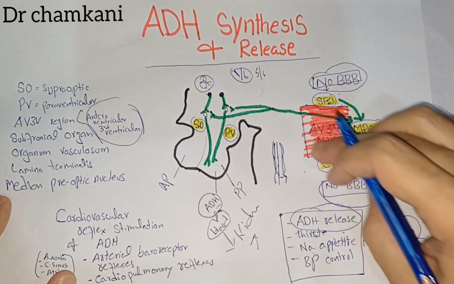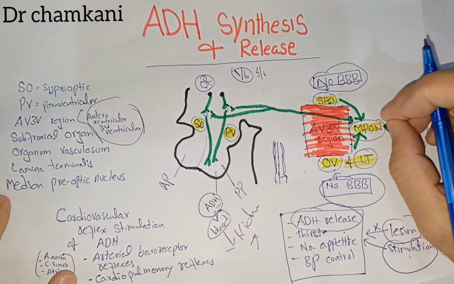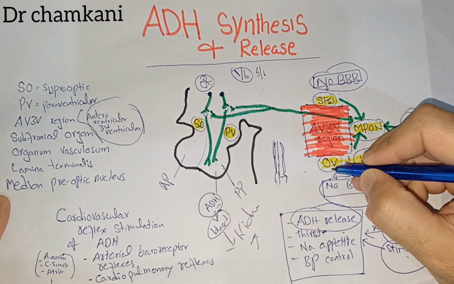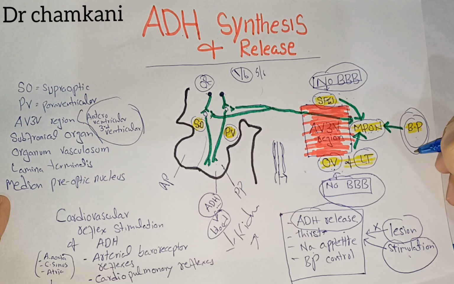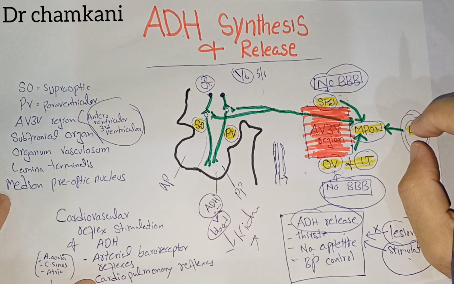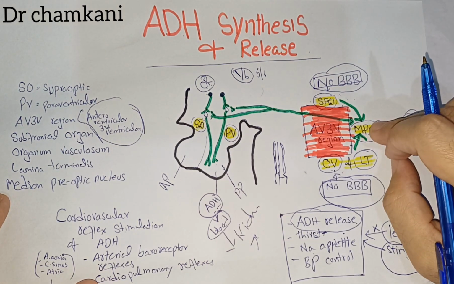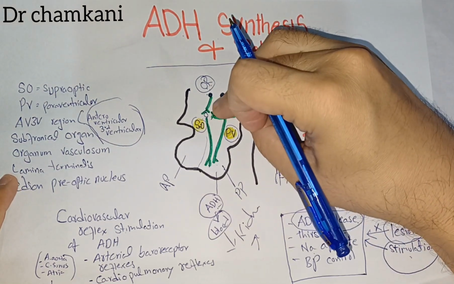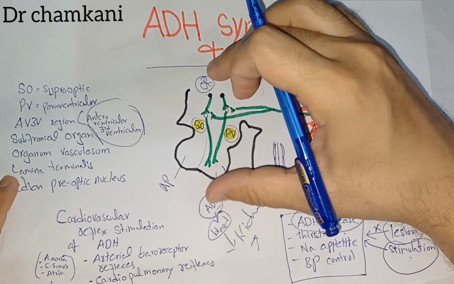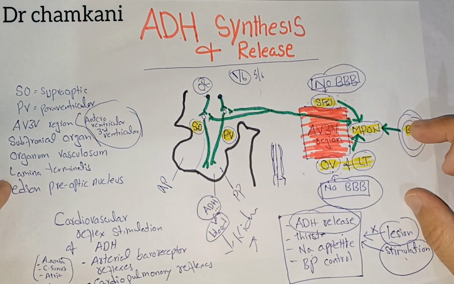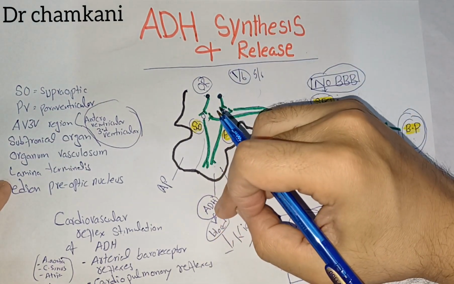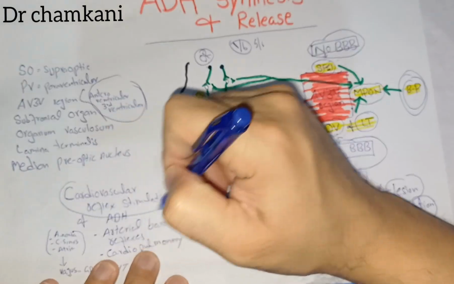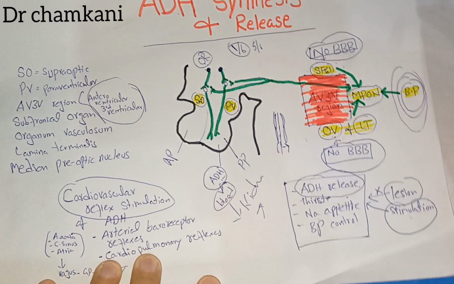Now, the importance of the AV3V area is that the median preoptic nucleus receives signals not only from the subfornical organ and organum vasculosum, but also from the areas of the brain which control the blood pressure. So the blood pressure controlling areas also send signals to the median preoptic nucleus. And this median preoptic nucleus is then connected with the hypothalamus and the supraoptic and paraventricular nuclei. With the changes detected in the blood pressure, the release of antidiuretic hormone can be stimulated. So today we are discussing in detail this component of ADH release.